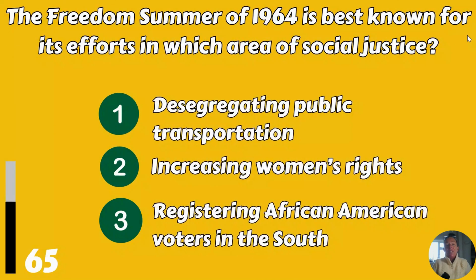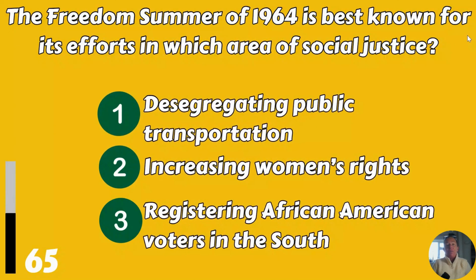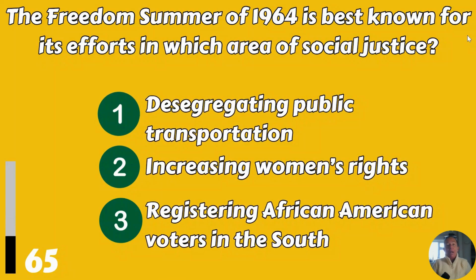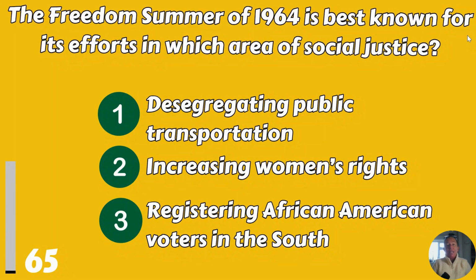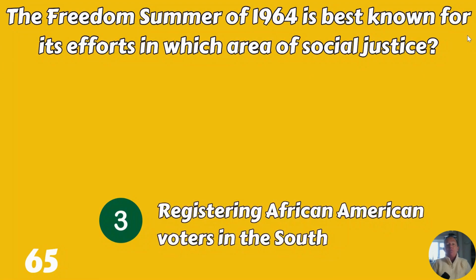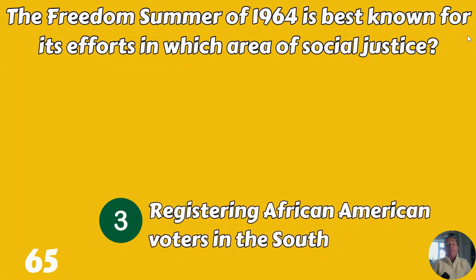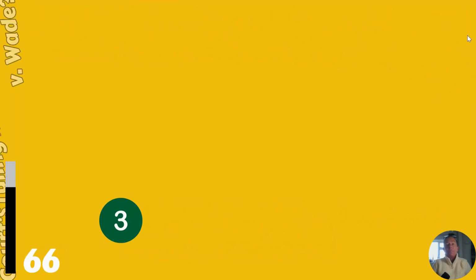The Freedom Summer of '64 is best known for its efforts in which area of social justice? Deregulating public transportation, increasing women's rights, or registering African American voters in the South? Registering African American voters in the South.